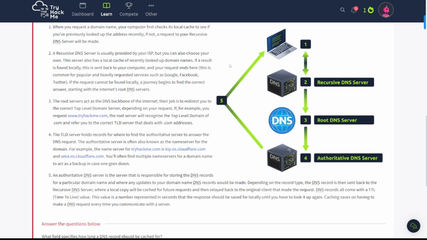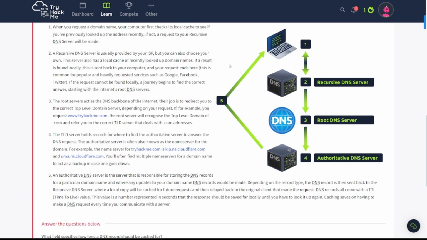If the request cannot be found locally, a journey begins to find the correct answer, starting with the internet's root DNS servers. Next step, the root servers act as the DNS backbone of the internet. Their job is to redirect you to the correct top-level domain server, depending on your request. If, for example, you request www.tryhackme.com, the root server will recognize the top-level domain of .com and refer you to the correct TLD server that deals with .com addresses.